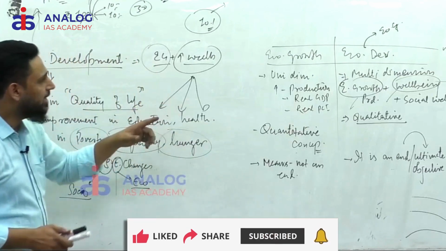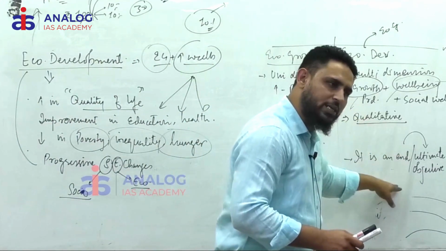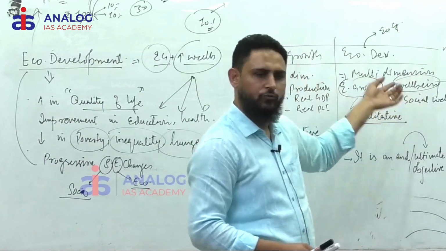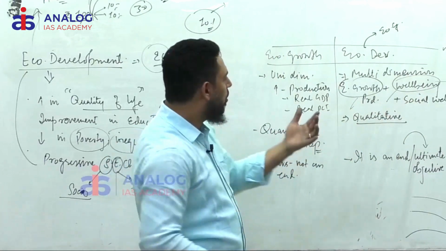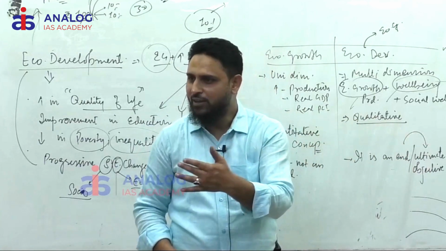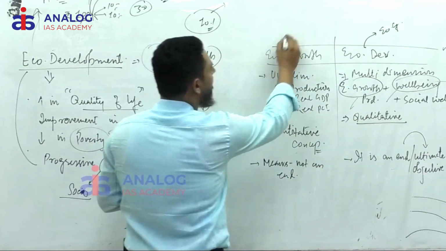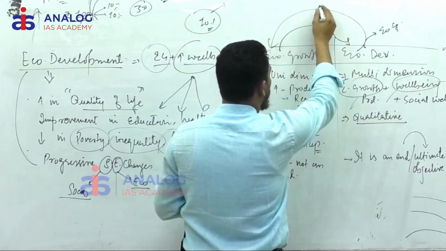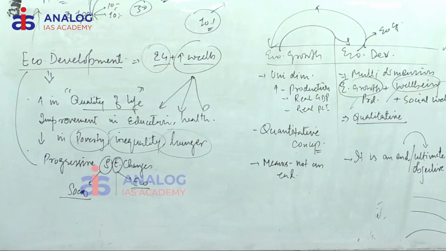The point here is economic growth is attainable without economic development. But economic development can seldom be attained, very rarely, without growth, because you need resources. To reduce poverty, you need some income. You need GDP, you need national income. So this is attainable without this, but this cannot be attained without this. You can write: economic growth can be achieved without economic development.